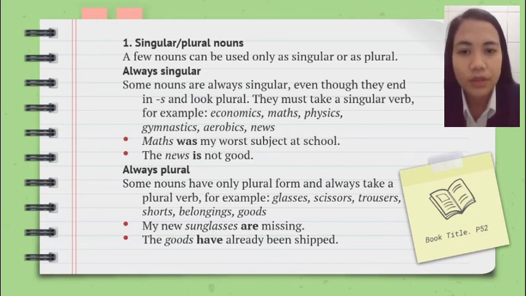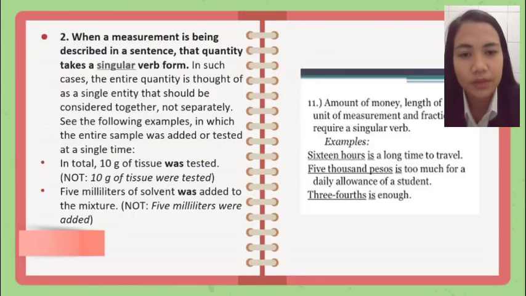Always plural. Some nouns have only plural form and always take a plural verb. For example, glasses, scissors, trousers, shirts, belongings, goods. Number 1, my new sunglasses are missing. Number 2, the goods have already been shipped.